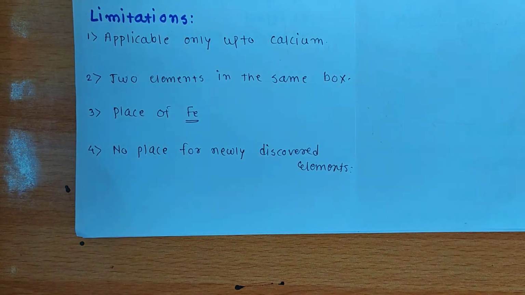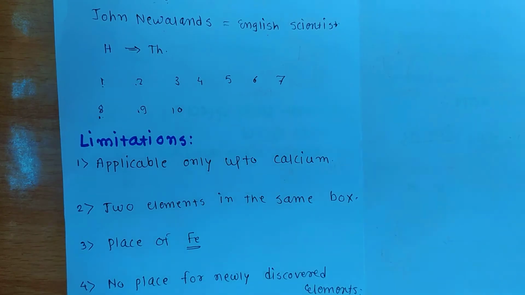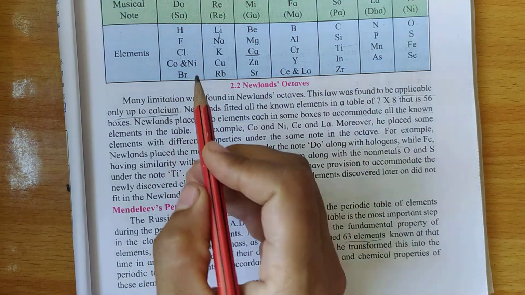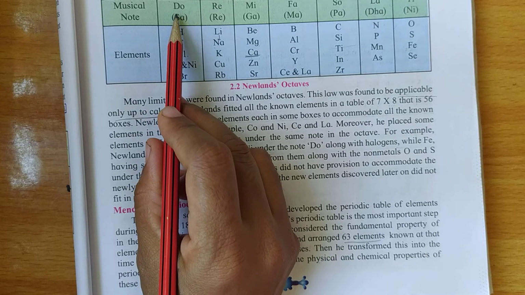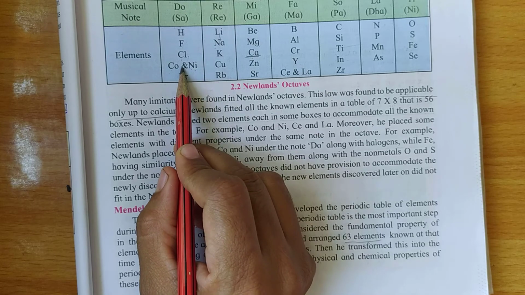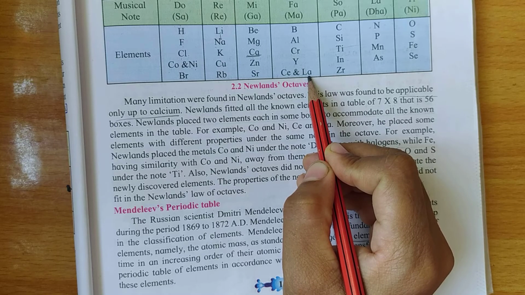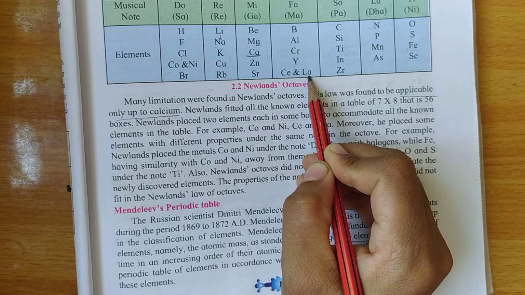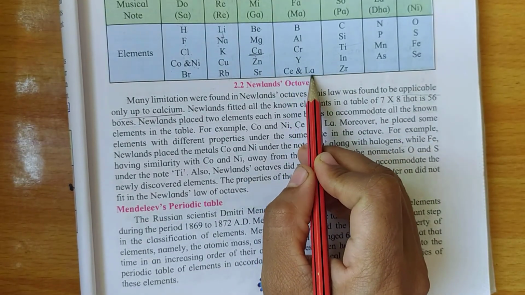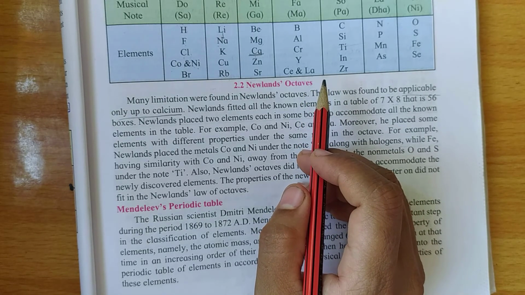Now see the second limitation: 2 elements in the same box. See here, under the note do, you can see cobalt and nickel. These are 2 elements in the same box. Here, cerium and lanthanum are also placed in the same box. So this is another limitation of Newland's law of octaves.